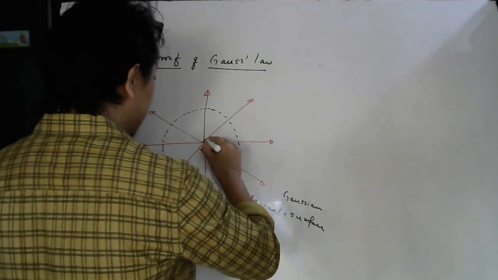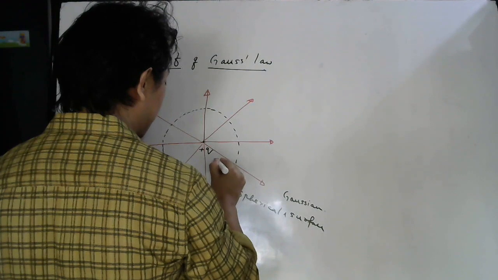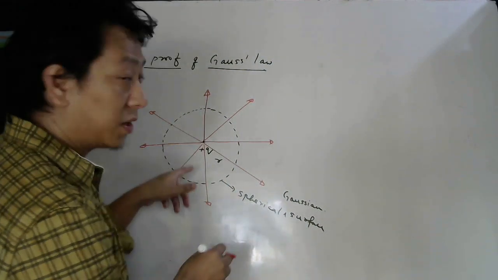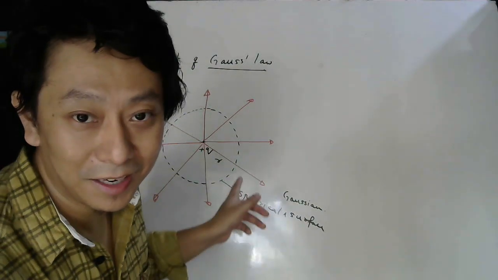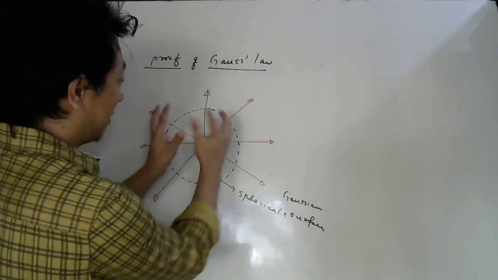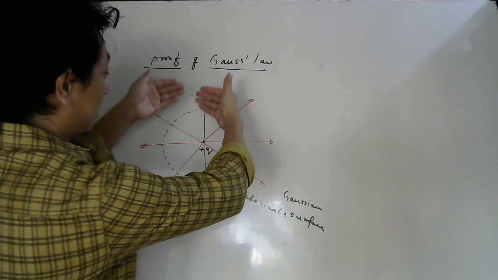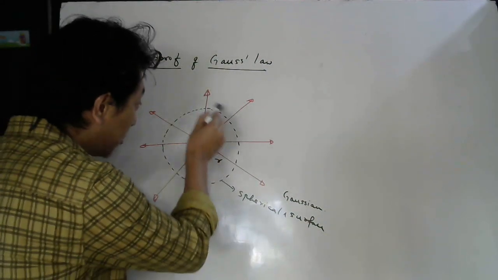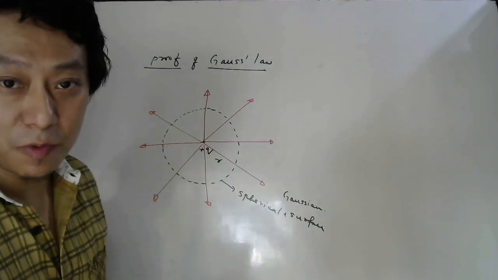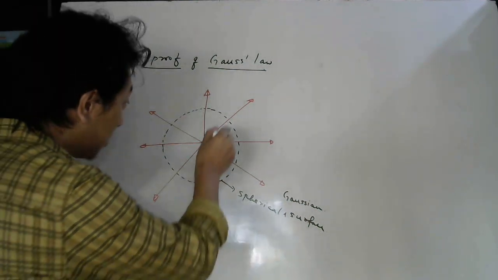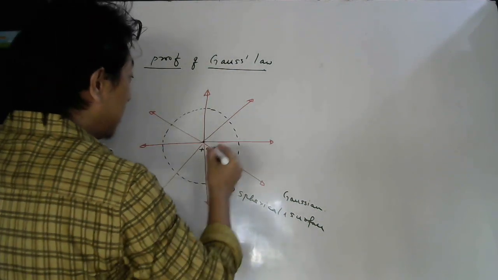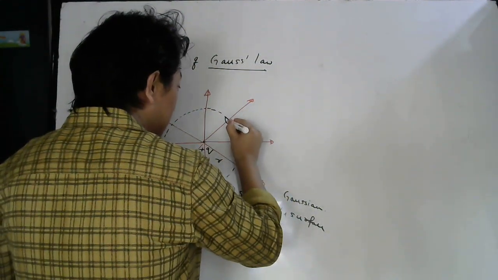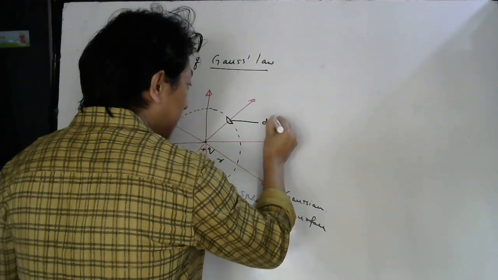And let's say the distance from here to the surface, the radius, is r. Now, this is a sphere, okay? In the diagram it will look like a circle, but this is a sphere. I can't draw a sphere, no? How will I draw this part? Now, I want to calculate the net flux through this closed surface. So let me take a small part first, this small part here. So this has an area dA.